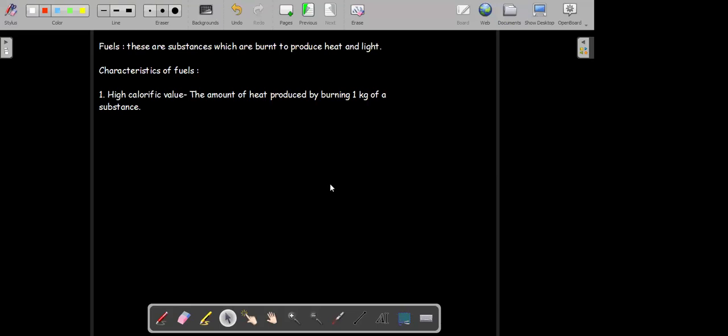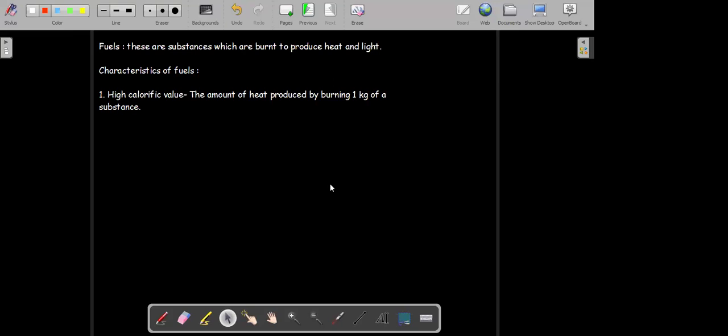So per day consumption of the fuel is approximately half a kilogram. Just by burning half a kilogram of the fuel, you are cooking your food for the whole day. So can I say that the calorific value of the LPG that we are using is high?